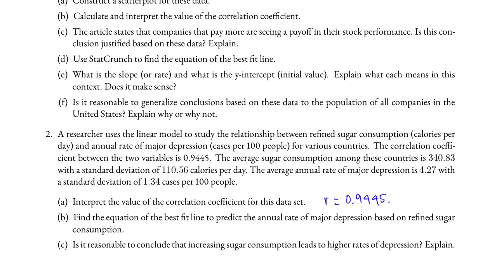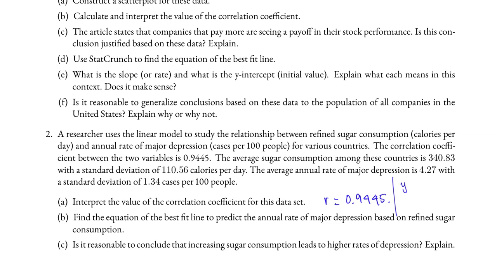Back to part B. To find the equation, this time we cannot use StatCrunch because we do not have the raw data. We were given the correlation coefficient r, the mean x bar, the mean y bar, the standard deviation Sx, and the standard deviation Sy. So we will need to compute the slope and the initial value differently.